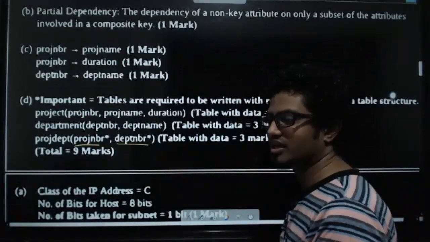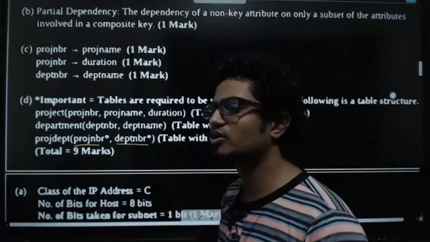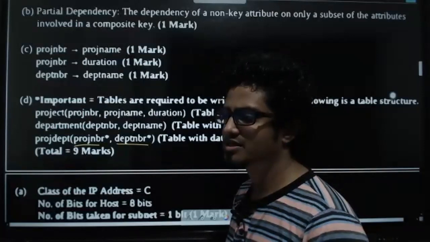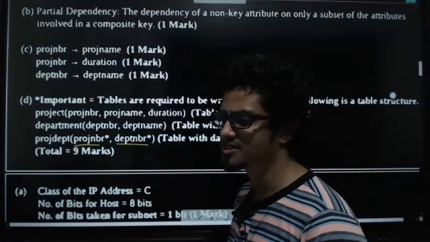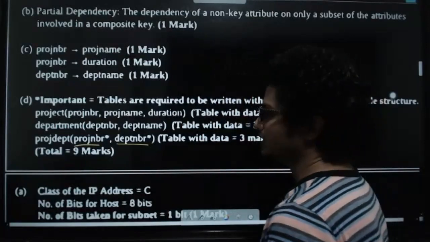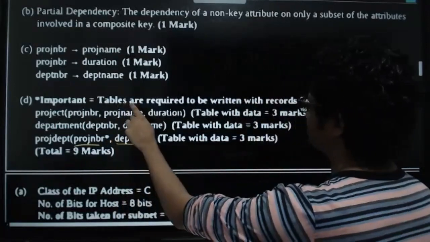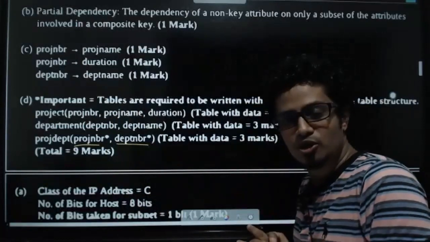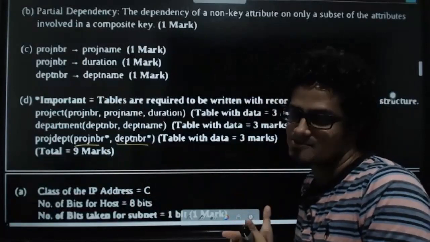Right? Okay, now Safia is asking another question. So we have to write the records in this question. After the table structure, should we draw the 3 tables with records? Why don't you read this? I mean, you are going to do this at the exam as well.